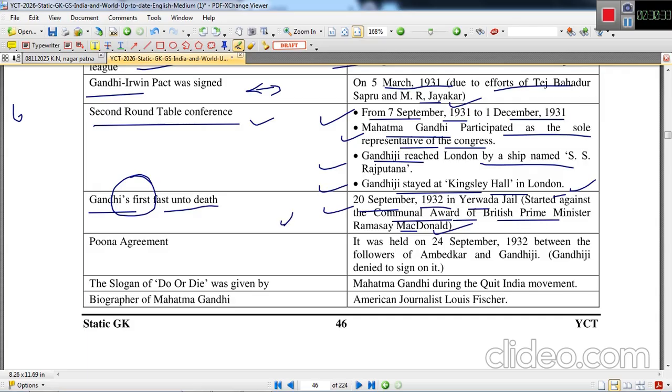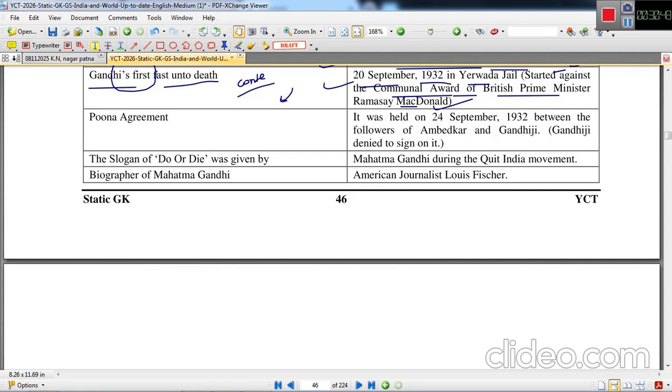According to this award, it was contemplated that separate electorates will be given to the lower castes or the downtrodden. They can choose from their community only in the elections. The Pune Agreement or the Pune Pact was signed on 24th September 1932 between the followers of Ambedkar and Gandhiji.